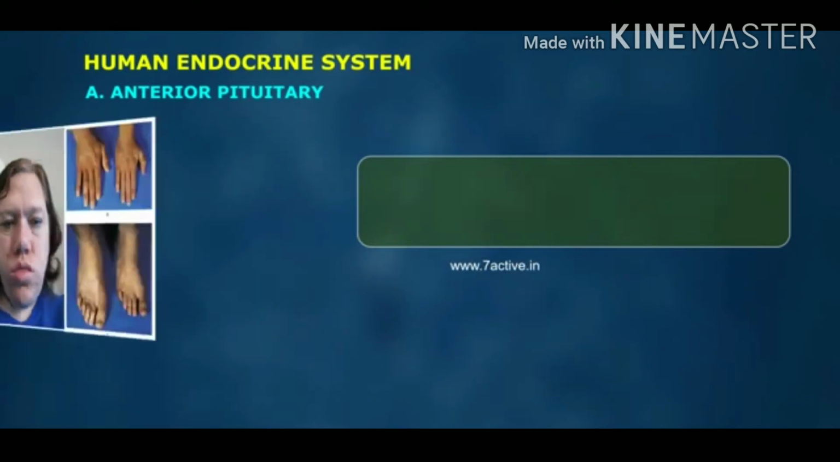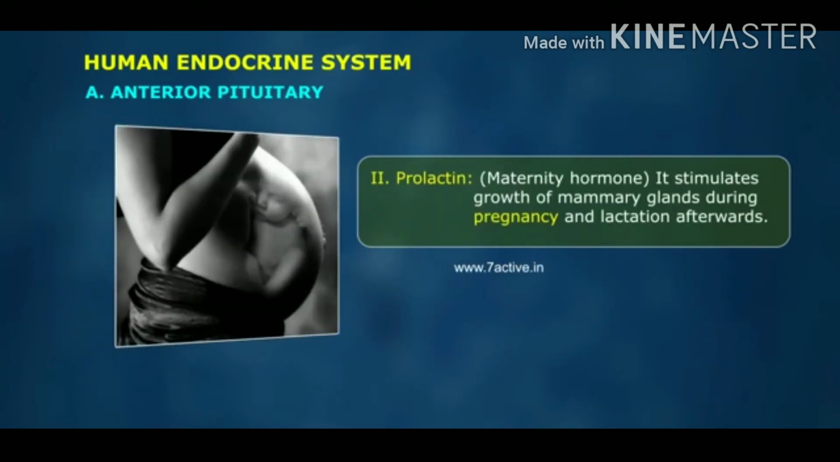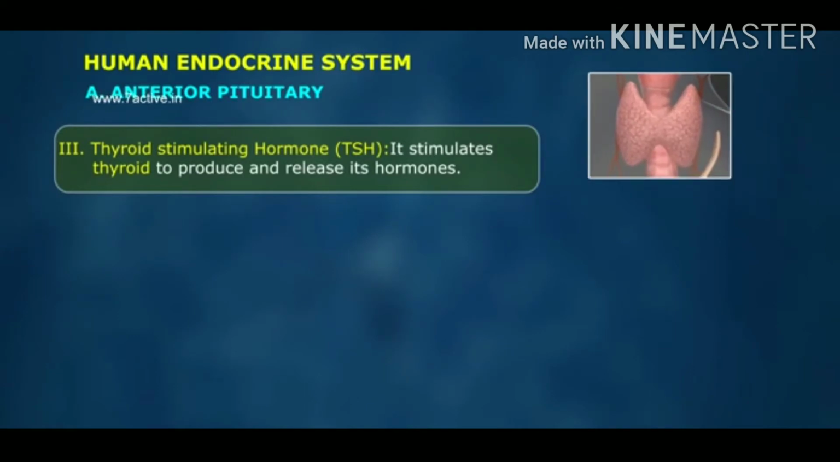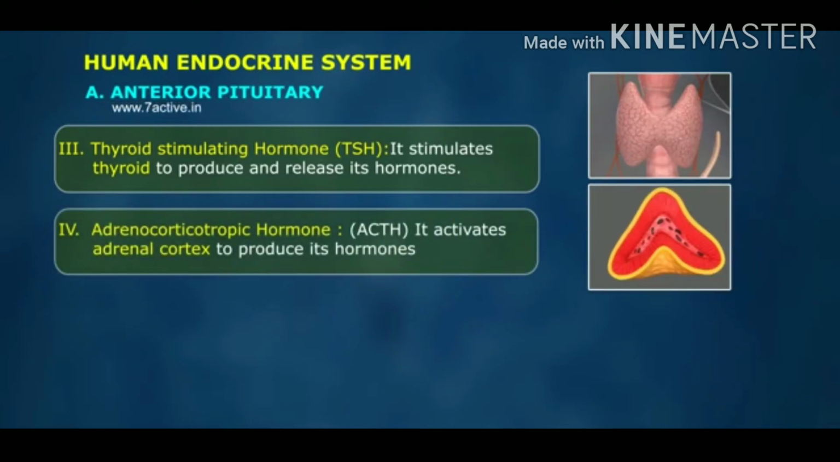2. Prolactin. Maternity hormone. It stimulates growth of mammary glands during pregnancy and lactation afterwards. 3. Thyroid stimulating hormone, TSH. It stimulates thyroid to produce and release its hormones. 4. Adrenocorticotropic hormone, ACTH. It activates adrenal cortex to produce its hormones.